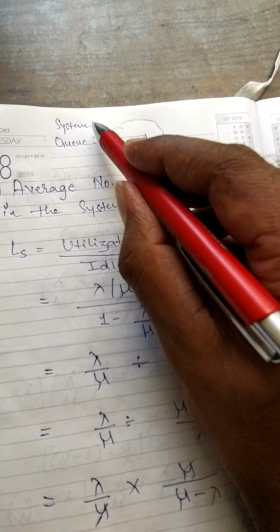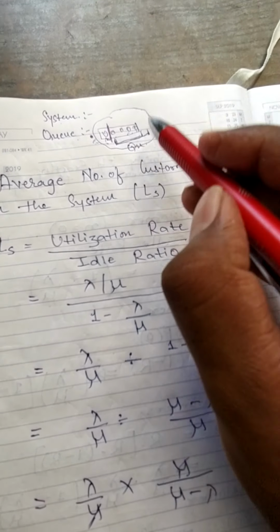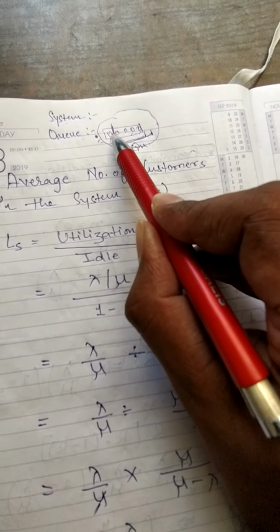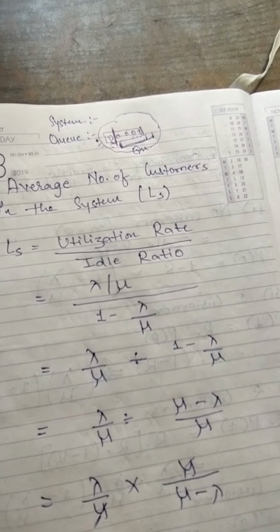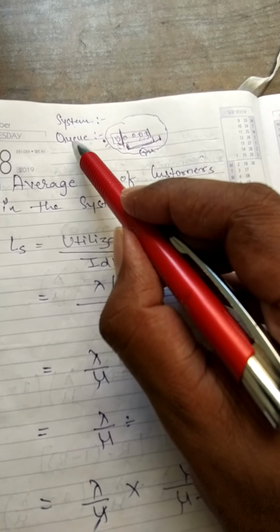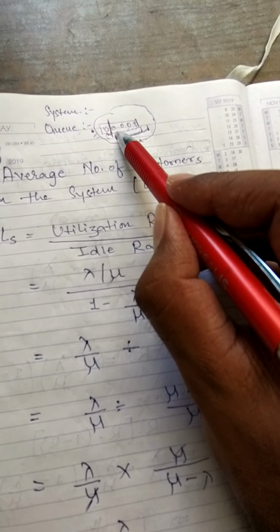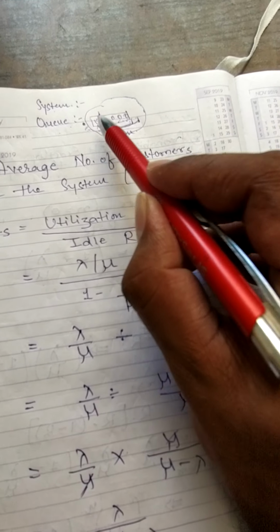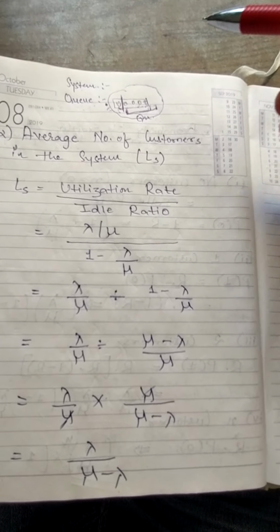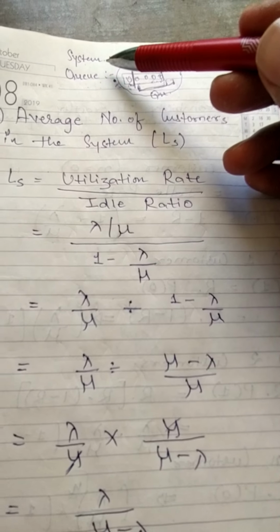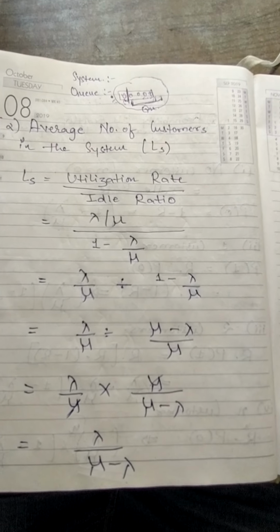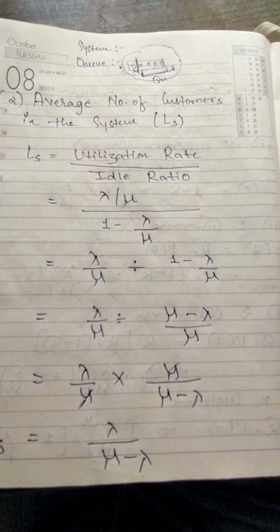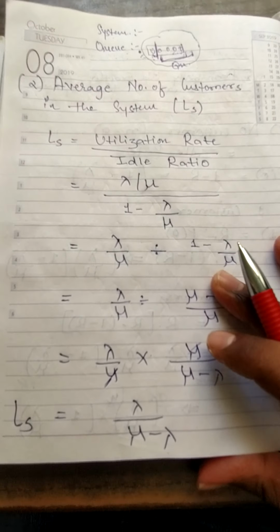So when I talk about service system or service setup, I am talking about people standing in the queue and people who are utilizing the services. And when I talk about queue, that means people who are only standing, who are waiting to get their chance to avail the services, right? So this is a basic difference between queue and system. Now I've already solved this, so there is no need for me to write it again.